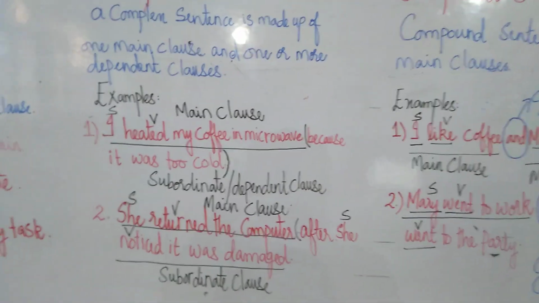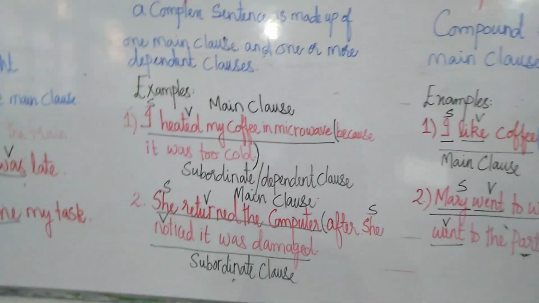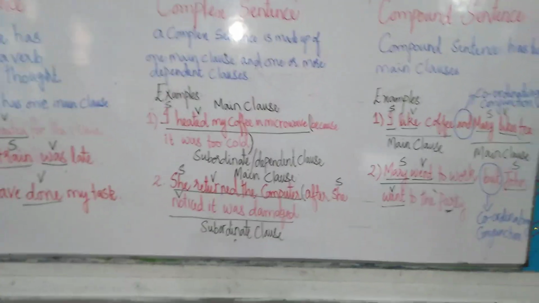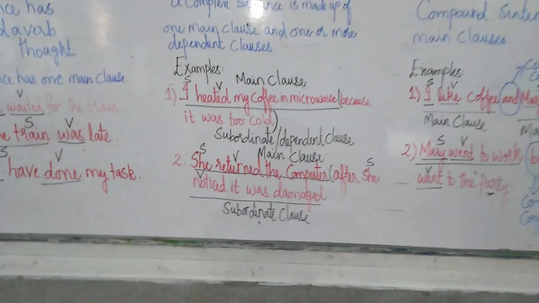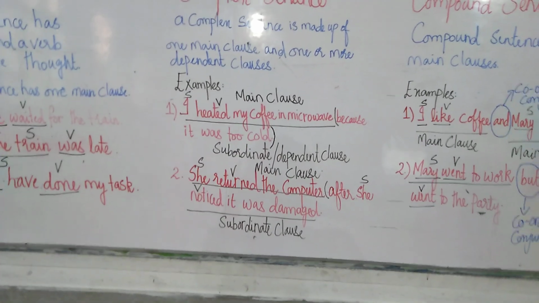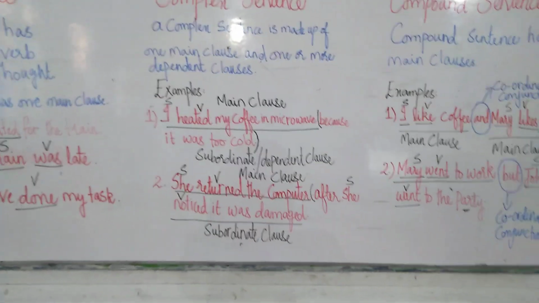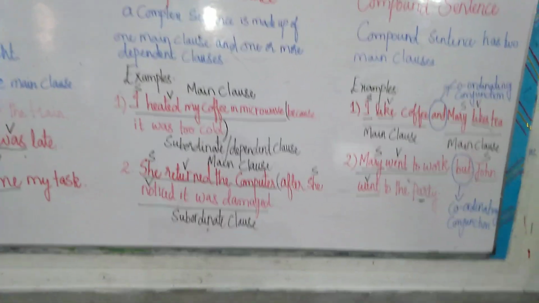So we have two clauses, but one is giving a complete sense and the other one is not giving us a complete sense. Can anyone guess which one is giving us a complete sense? I heated my coffee in the microwave. Yes, it's giving us a complete thought. Even if you remove the second part of the sentence, it will still make sense that I heated my coffee in the microwave. Clear, bachche? So this one is a main clause.